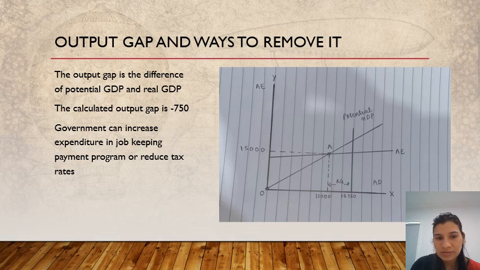As it is a negative sign, we can call it a negative output gap, or a negative recessionary gap. A negative output gap means an economic downturn with unemployment and spare capacity. The government has to remove this output gap to achieve the equilibrium level.